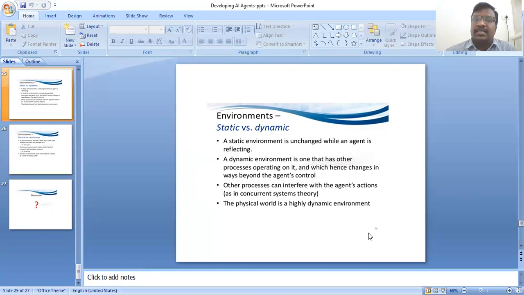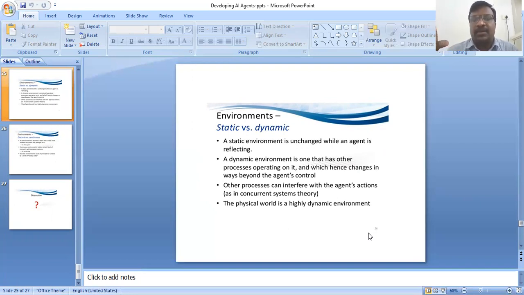A dynamic environment is one that has other processes operating on it, and which hence changes in ways beyond the agent's control. Other processes can interfere with the agent's actions. The physical world is a highly dynamic environment.